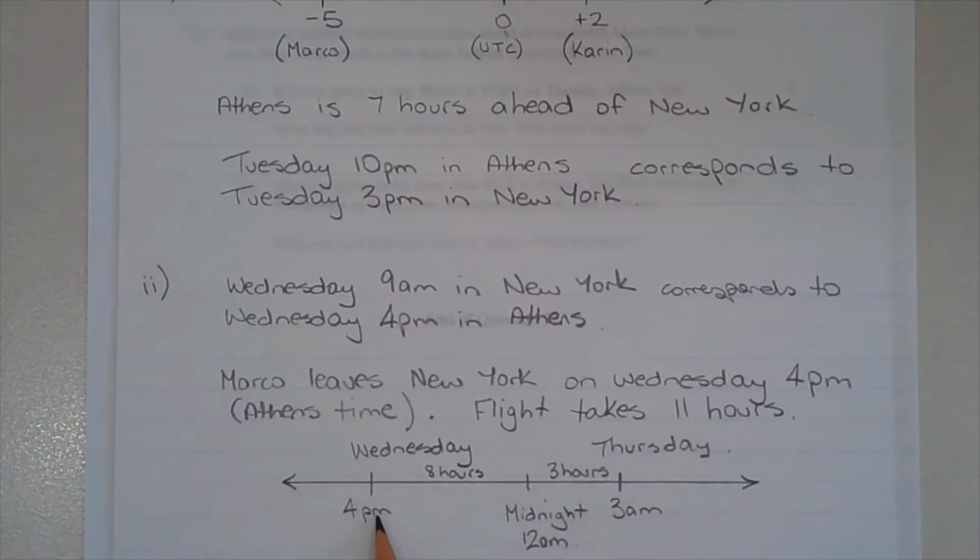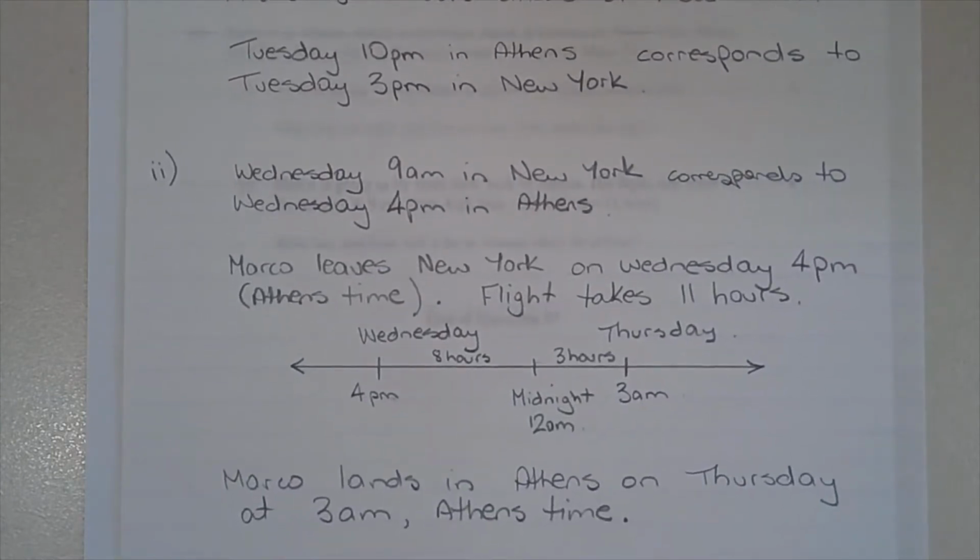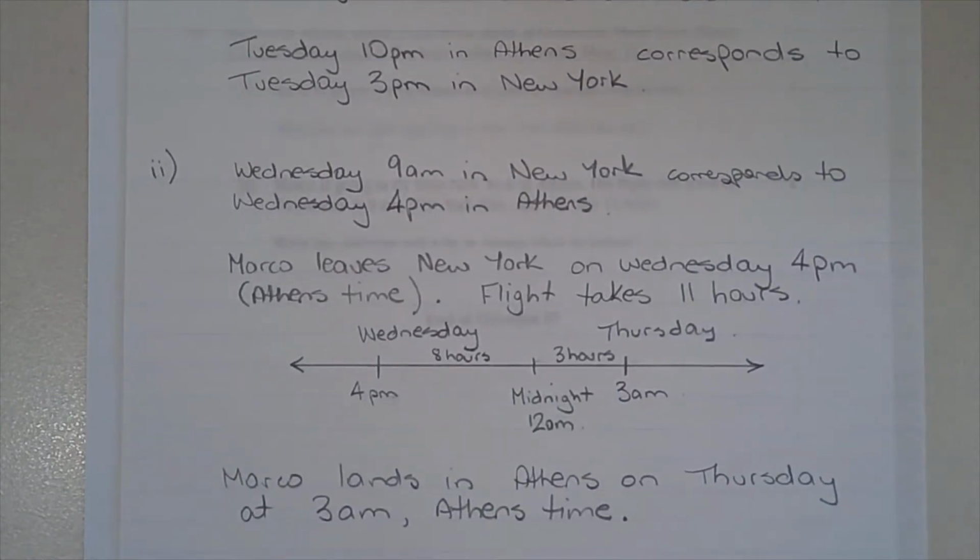So Wednesday, 4 p.m., the plane takes off and takes 11 hours, obviously, to fly from New York to Athens. So from 4 p.m. to midnight, that takes 8 hours. And from midnight plus 3 hours, so that gives us the total flight time of 11 hours, 8 plus 3, to give us our 11 hours, means that the plane will land in Athens at 3 a.m. on Thursday. So Marco lands in Athens on Thursday at 3 a.m. Athens time.